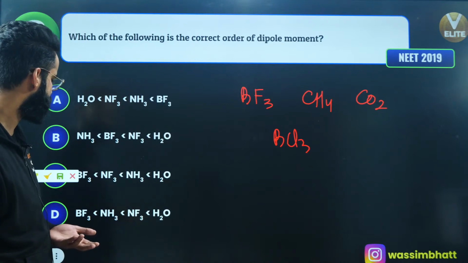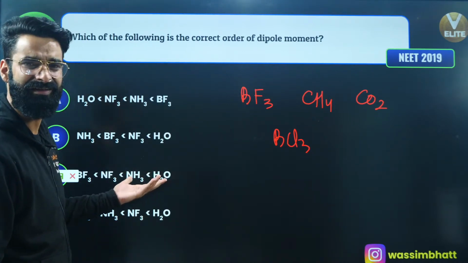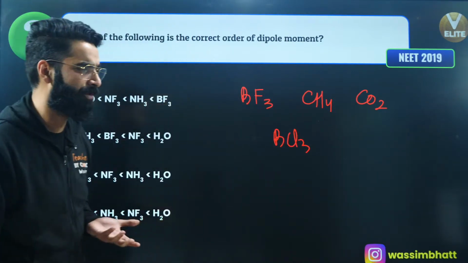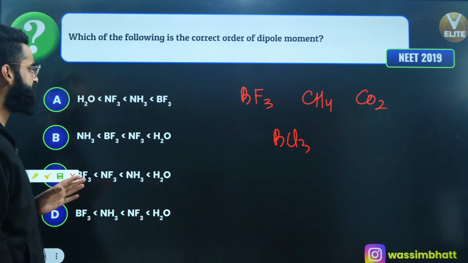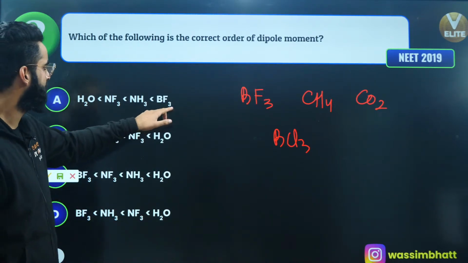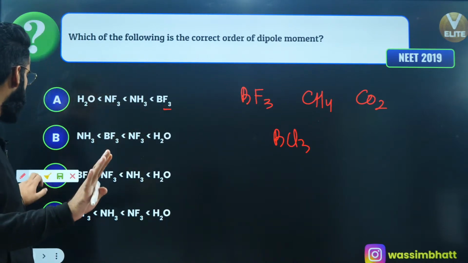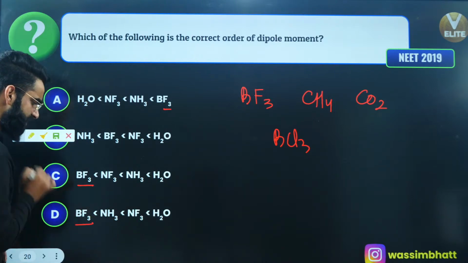Yes, we have discussed all this in detail. I hope you remember that. These are all the common species which have 0 dipole moment, correct? Which of the following is the correct order of dipole moment? First of all, we are given BF3. BF3 will have the least dipole moment, that is 0, right? So the answer is going to be either this one or this one, right?